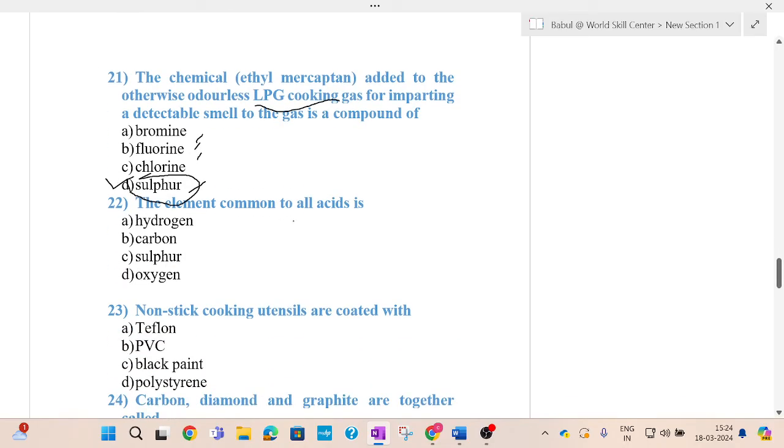Next question, the element common to all acids. So this is a very important question. Hydrogen, carbon, sulfur, oxygen. So among four options, which one is correct? If you see every acid, the element common to all acids is none other than hydrogen. So answer A, that is hydrogen, is the right answer.